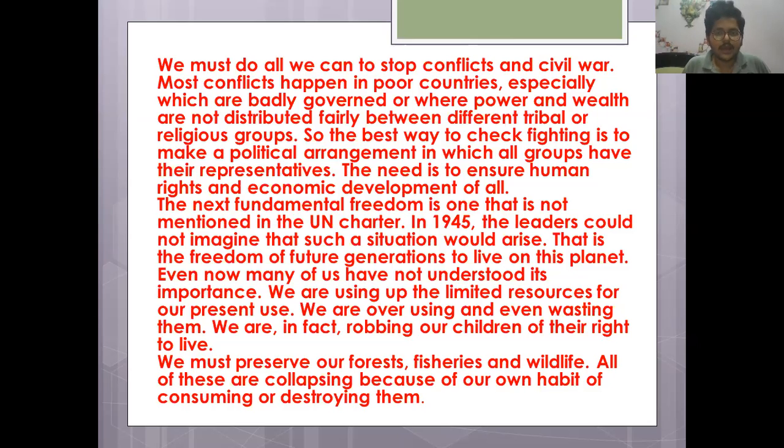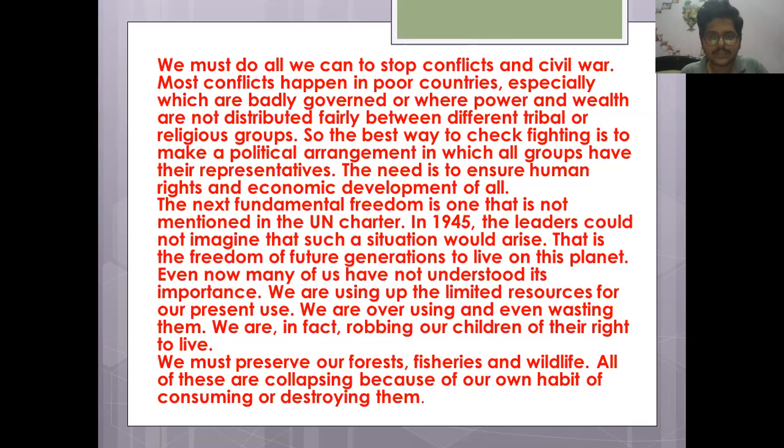So the best way to check fighting is to make a political arrangement in which all groups have their representatives. So what is being said here? To check those conflicts or civil wars, the best way is to make a political arrangement in which all the groups of the society have their own representatives.